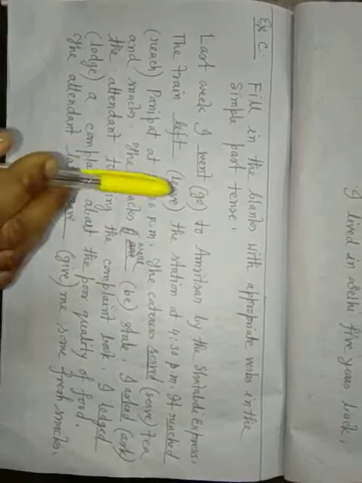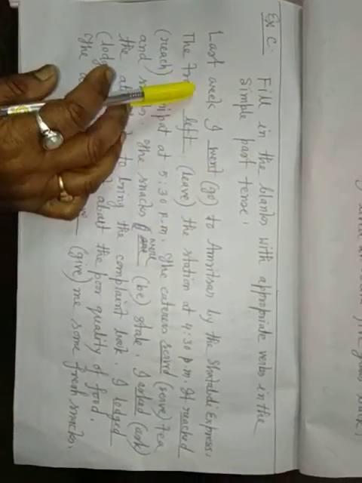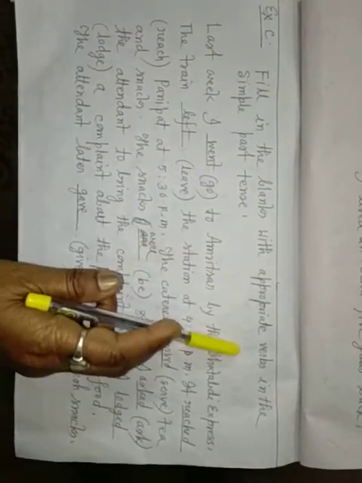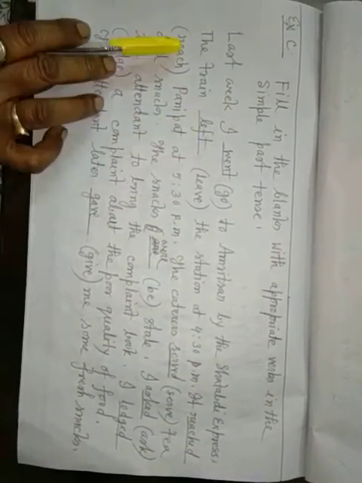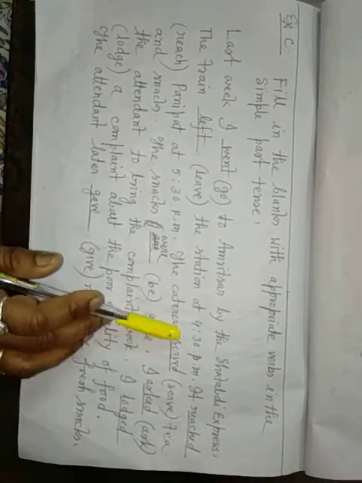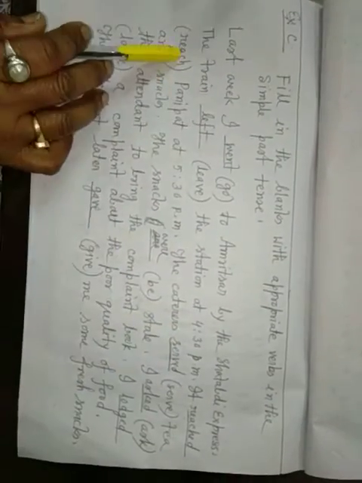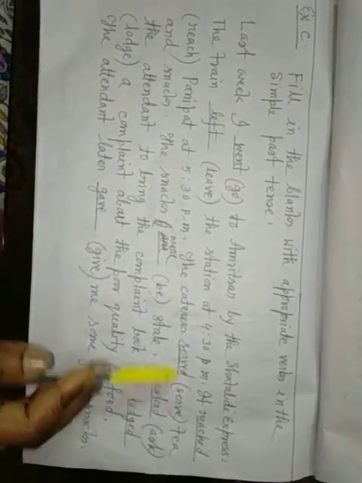This is the past tense where you use the past form of the verb. You have to learn the past form of the given verb. I repeat it again: fill in the blanks with appropriate verbs in the simple past tense. Last week I went to Amritsar by the Shatabdi Express. The train left the station at 4:30 p.m. It reached Panipat at 5:30 p.m. The caterers served tea and snacks.